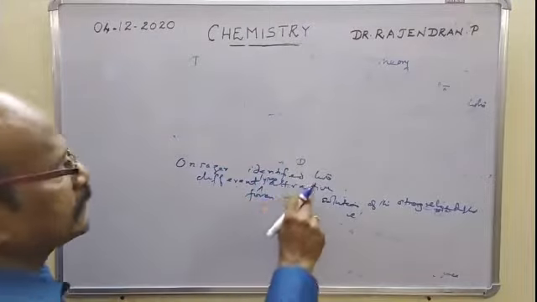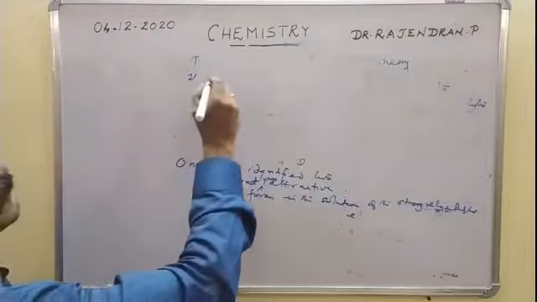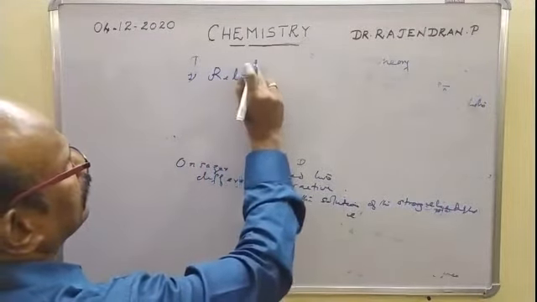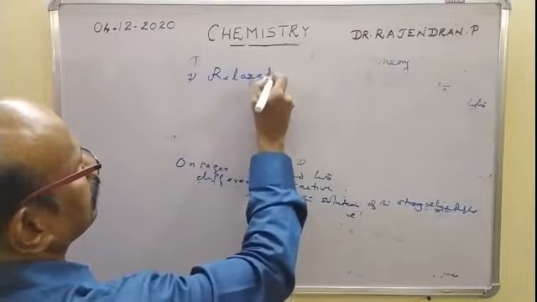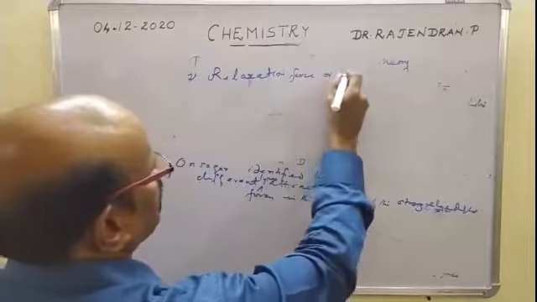So Onsager identified the two attractive forces. One is the relaxation force, otherwise called the asymmetry force.